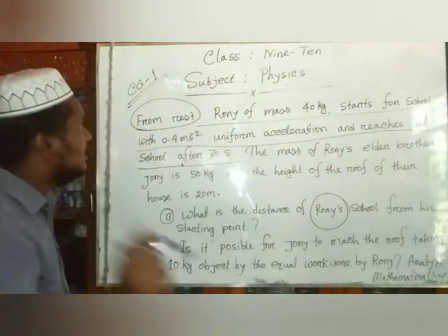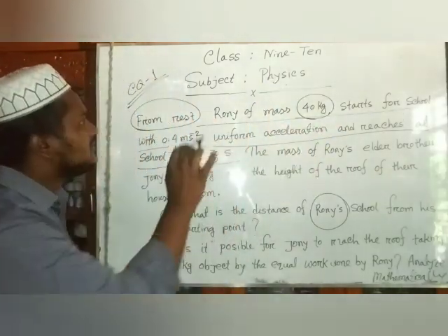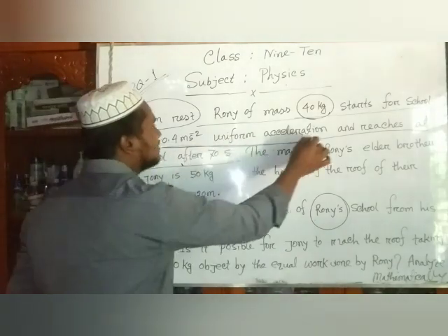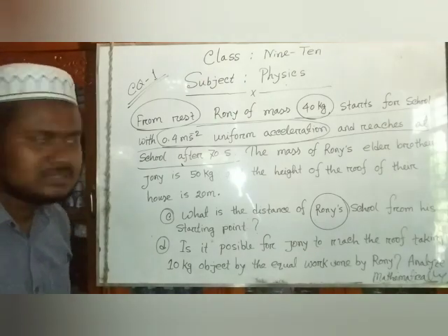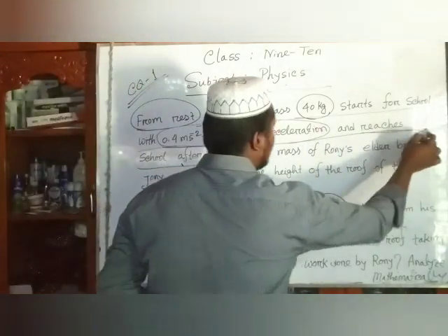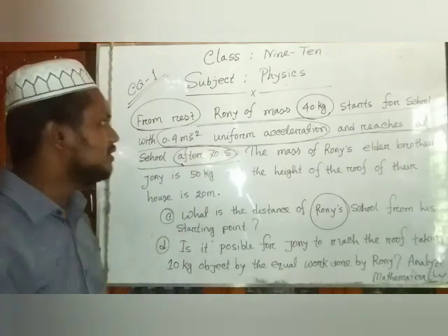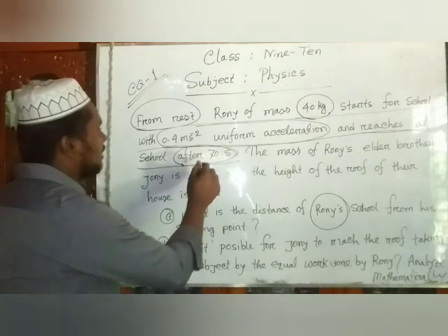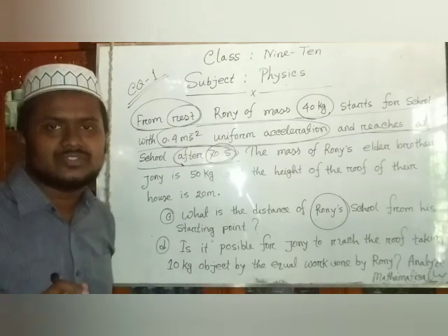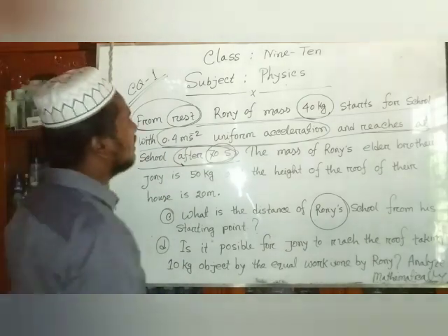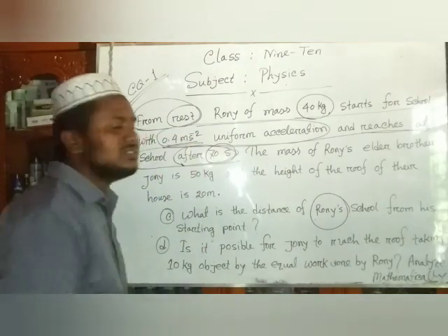Dear students, listen to me. The mass of Ronnie is 40 kg. Starts for school with uniform acceleration a, 0.4 meter per second square. Reaches school after 70 seconds, that means time 70 seconds. Dear students, here you see the time t is 70 seconds, from rest, that means initial velocity u is 0 meter per second, and the uniform acceleration a is 0.4 meter per second square.